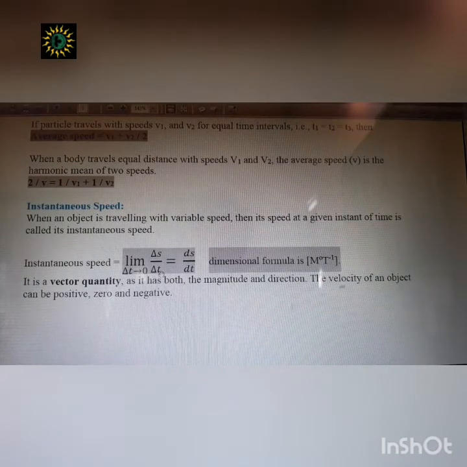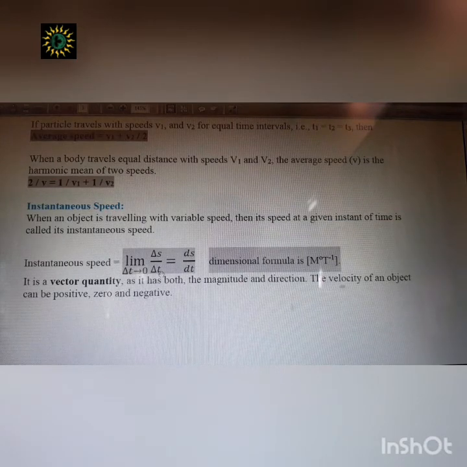Now at the fifth second the body has covered a distance of 8 centimeter.